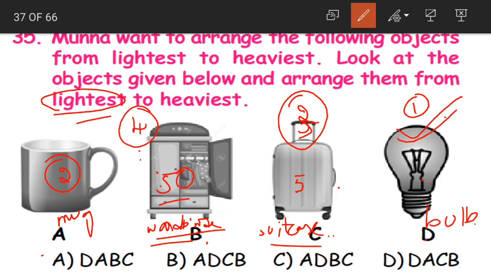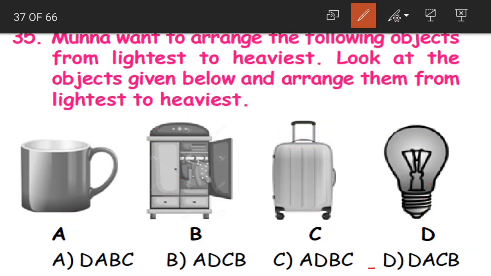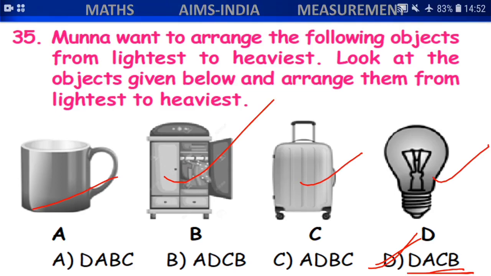So this is the pattern. What is it? First D, A, C, B. That is nothing but option D, DACB: bulb, mug, suitcase and almirah. I hope this is clear. Question number 35.